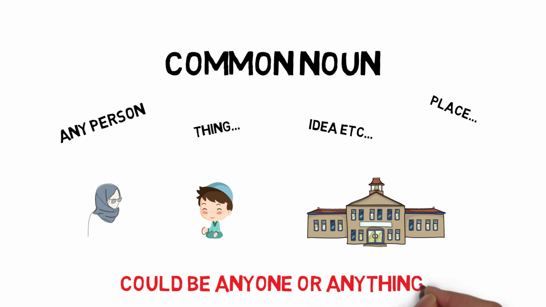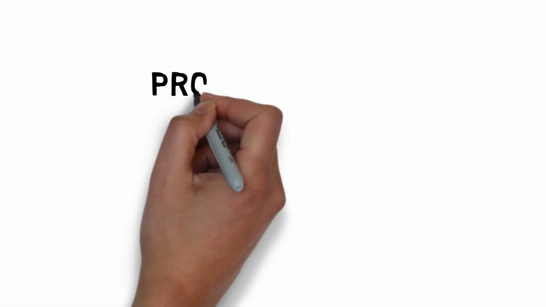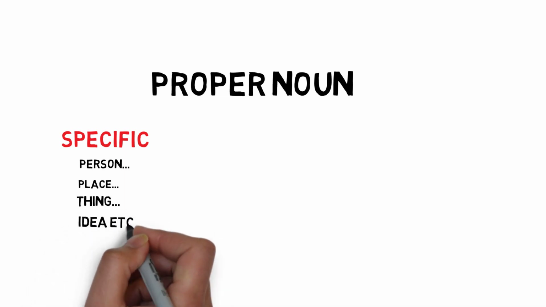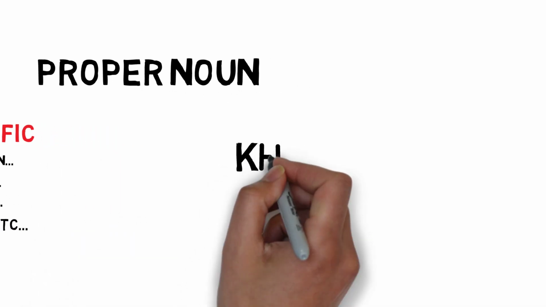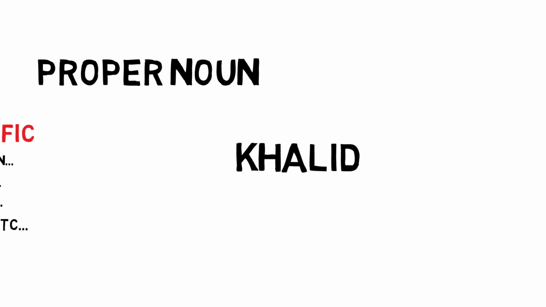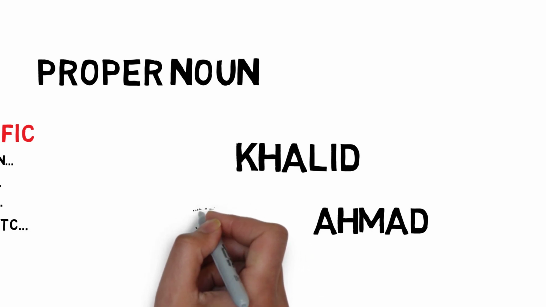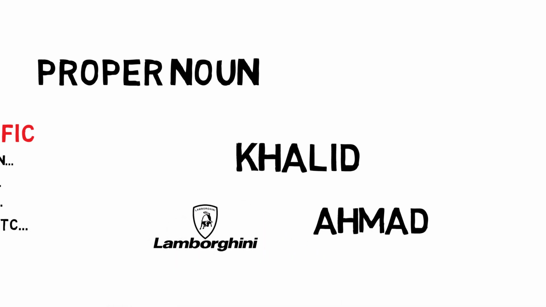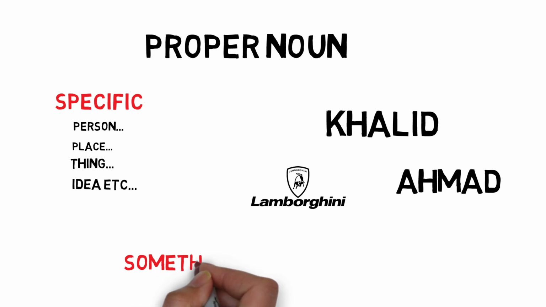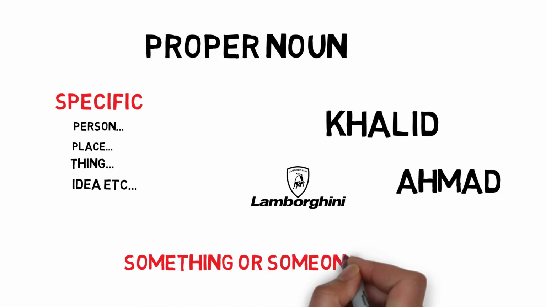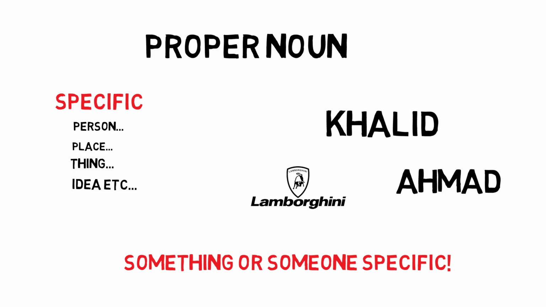However, the opposite of this would be a proper noun. Now, with a proper noun, it's something specific and particular. So it's a particular person, a place, a thing, something that's really specific. So for example, if I was to say Khalid, Ahmed, the name of a school, the name of a car, if I was to say something specific, you would know exactly what I'm talking about. So in English, we call this a proper noun. So when we're talking about something common, it could be anything. And when we're talking about something specific, we call that a proper noun.